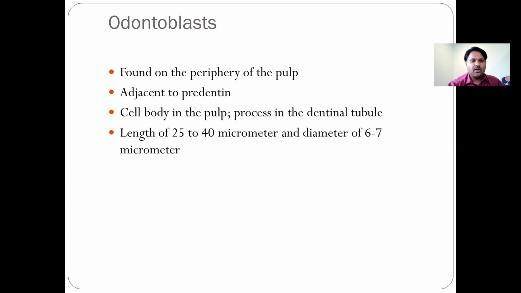Now, when you discuss the odontoblasts, the first thing you need to remember is that they are found in the periphery of the pulp. They are adjacent to the predentin. The cell body is in the pulp, and the process is in the dentinal tubule. The length is around 25 to 40 micrometers, and the diameter is around 6 to 7 micrometers. So basically, odontoblasts are dentin forming cells.